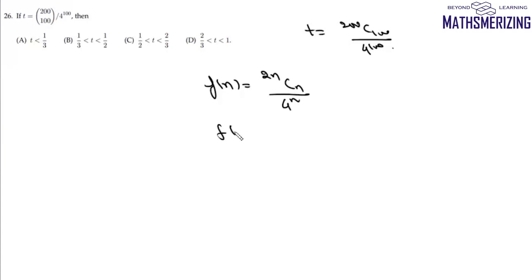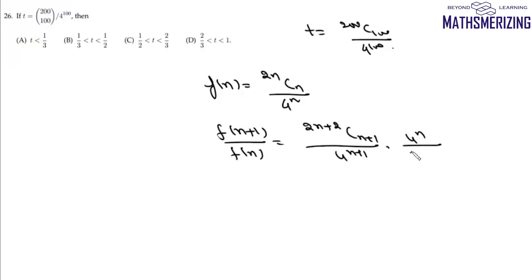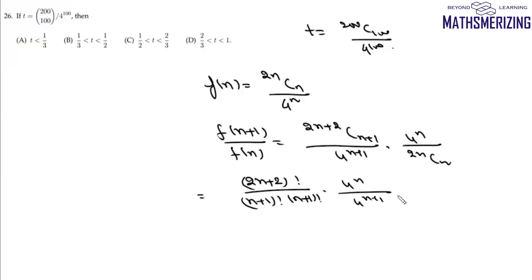Now we'll take the ratio of fn plus 1 upon fn, which will be 2n plus 2 C n plus 1 upon 4 to the power n plus 1, and then 4 to the power n and then 2nCn. We'll write this as 2n plus 2 factorial upon n plus 1 factorial, n plus 1 factorial, and then 4 to the power n. Here it will be 4 to the power n plus 1, factorial 2n factorial n factorial n.